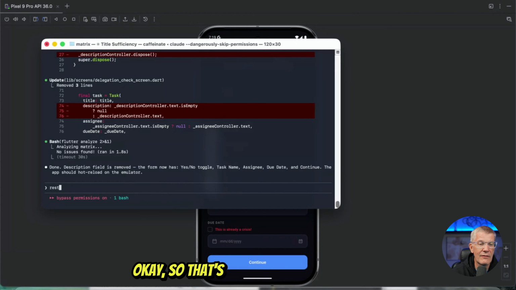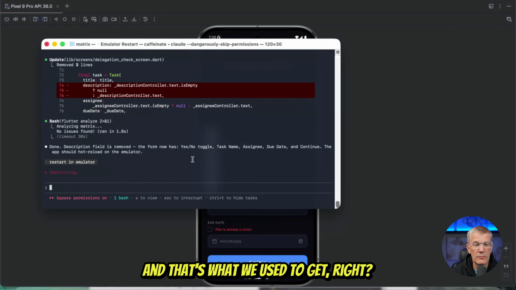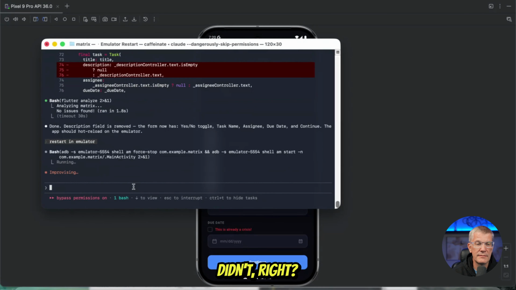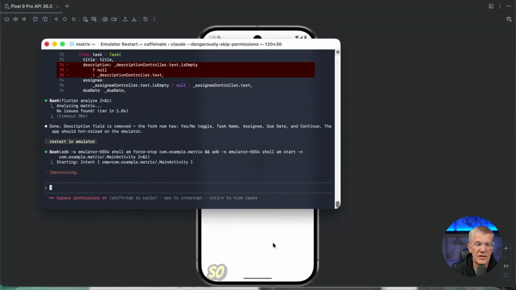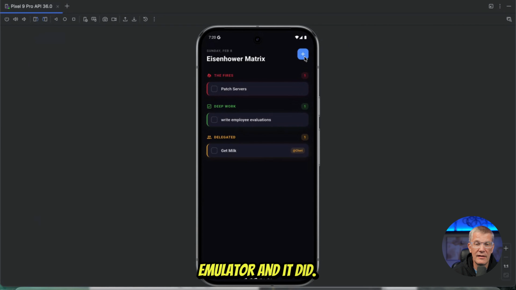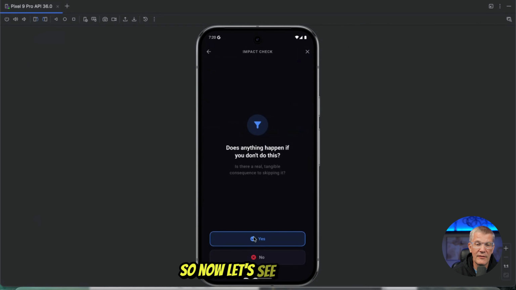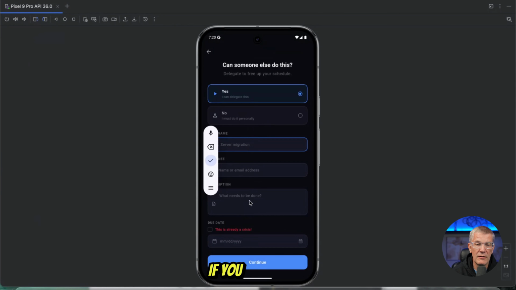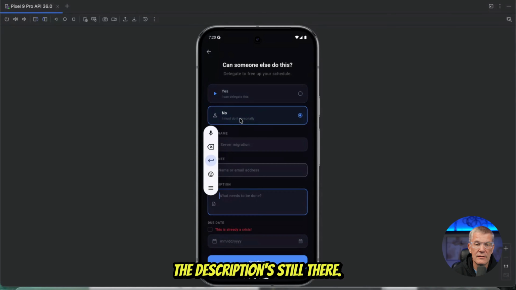Okay, so that's where I was talking about restart in emulator. That's what we used to get, right? So the one time it did it correctly, that time it didn't. So there it goes. That time I told it to restart in the emulator and it did. Okay, good. So now let's see if it fixes. Does anything happen if you don't? Yes. The description's still there.